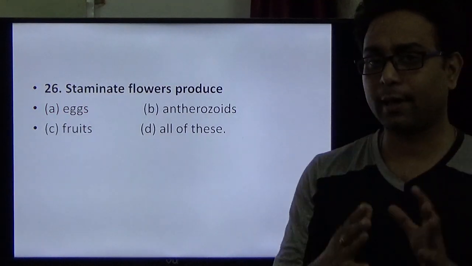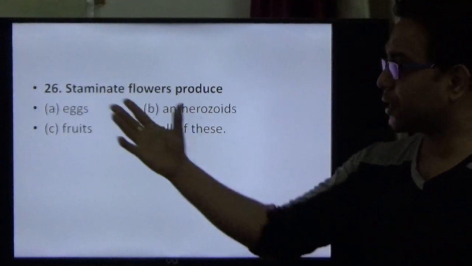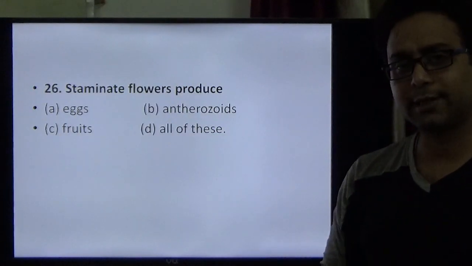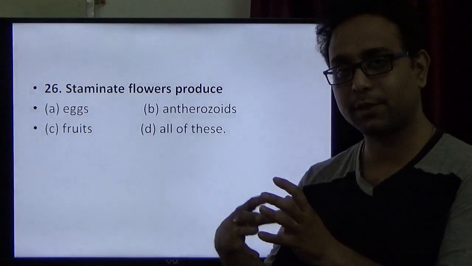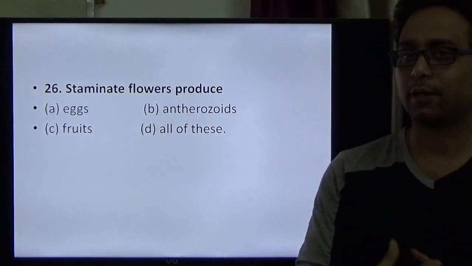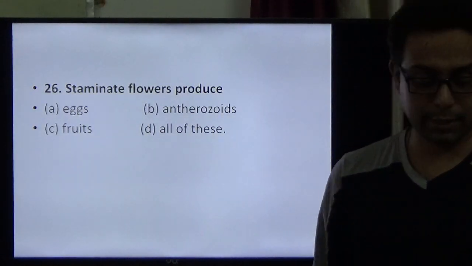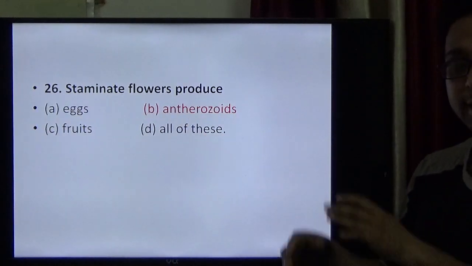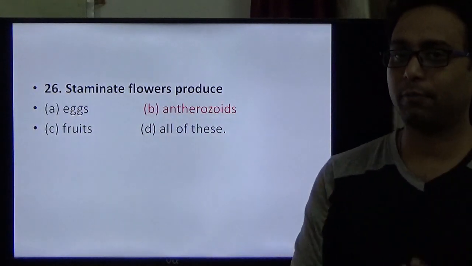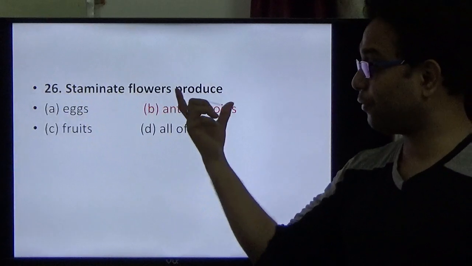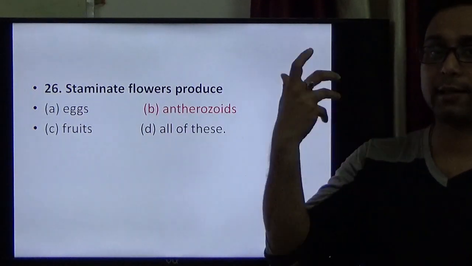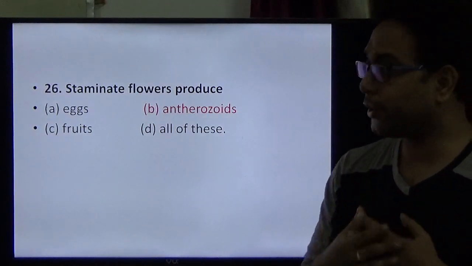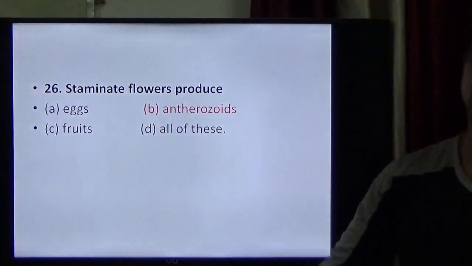Last question for our biological section: staminate flower. What is meant by staminate flower? Staminate means it comes from the stamen. Stamen is the male part of the flower. So a staminate flower produces male gametes, like the anther in which pollen grains develop. So for the 26th question, B is the right option.